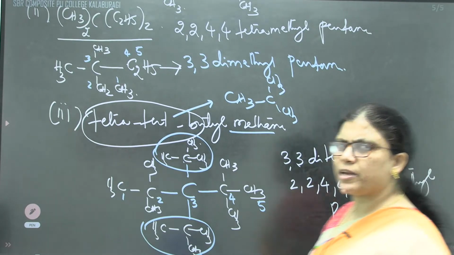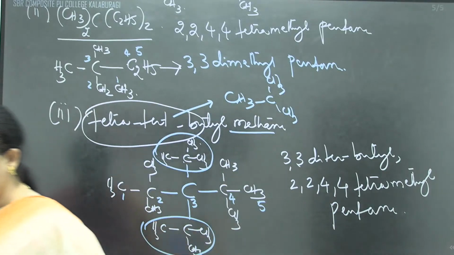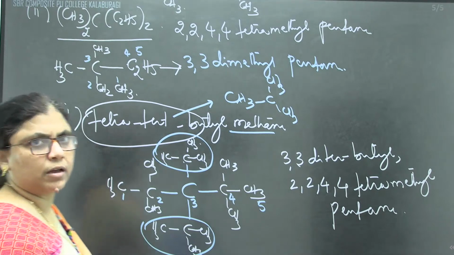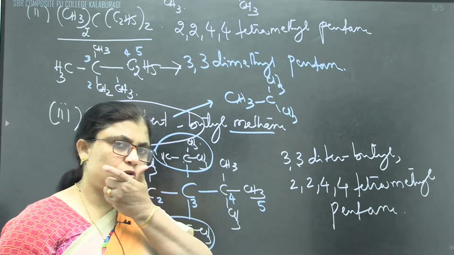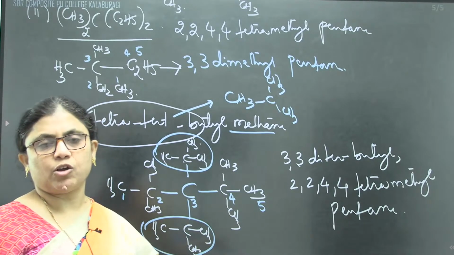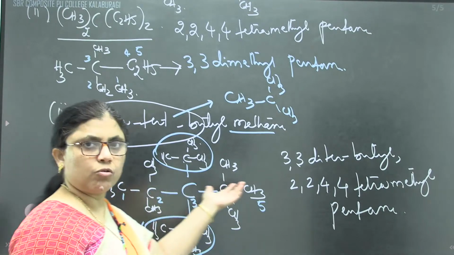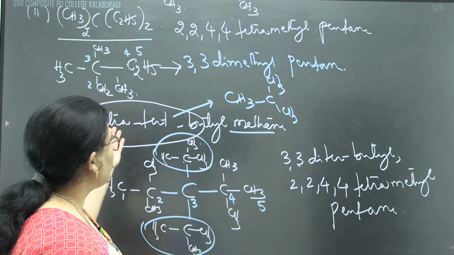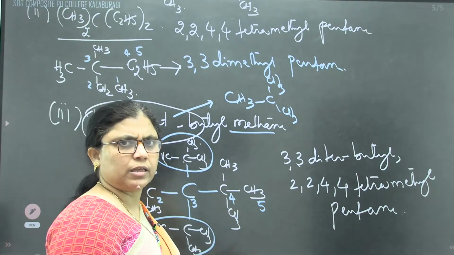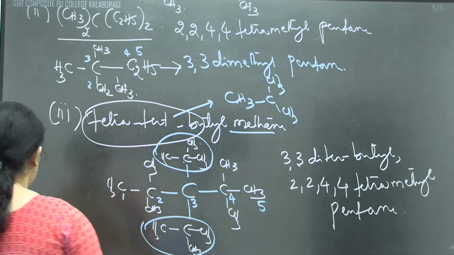Still, like this, many questions are there. Like in 13.3 and 13.4, we have many structures to write. IUPAC names are given to you and you have to write the structure, or the structure will be given and you have to write the IUPAC name. We cannot go through all of those, children, just one or two which are typical. I have solved the remaining examples. If any doubt is there, you can post a doubt to me.